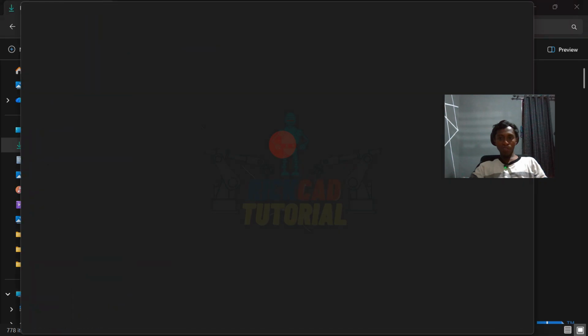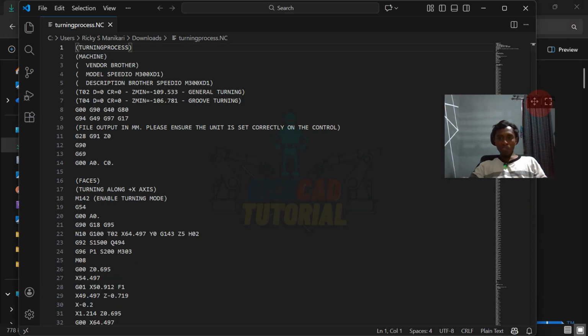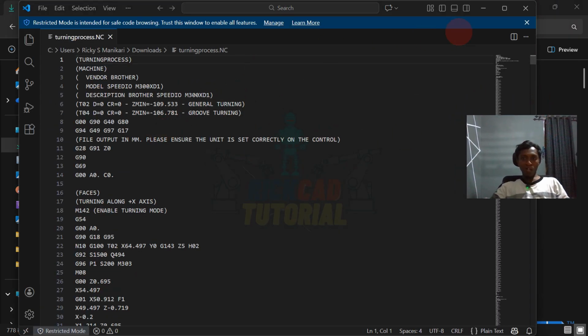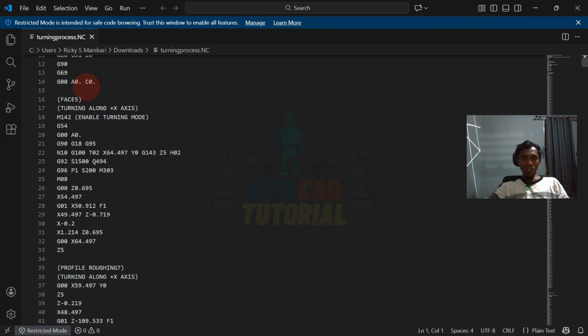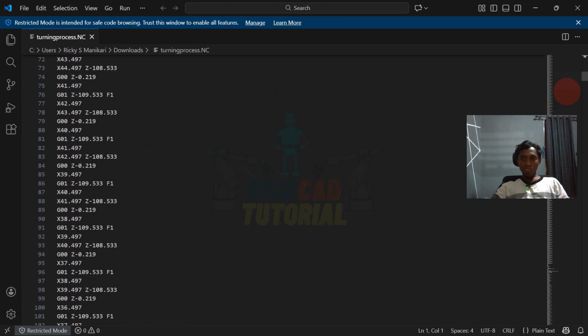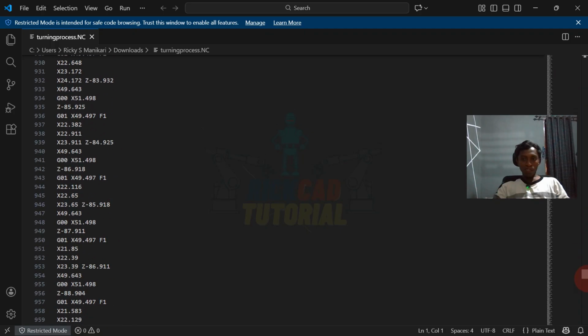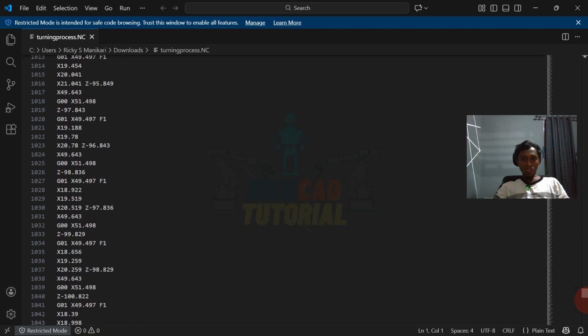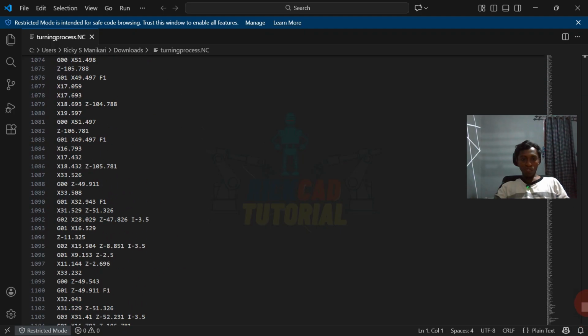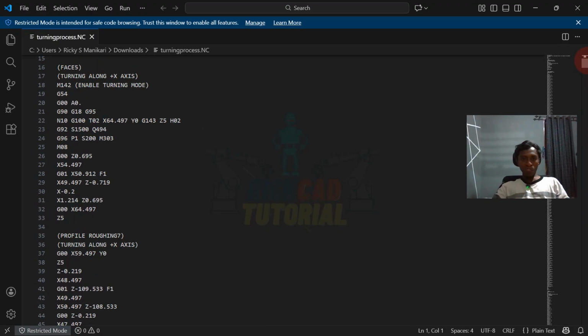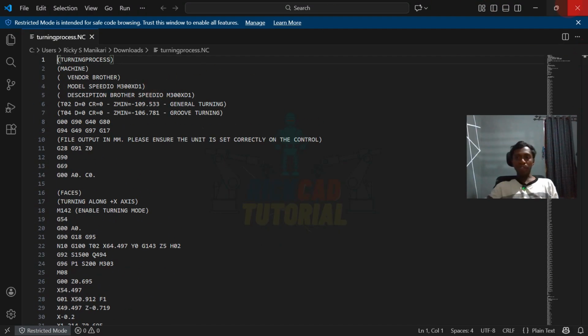This one. Okay, guys, this is the input of the turning process you make. Right there. There you go. Okay, simple and very easy.